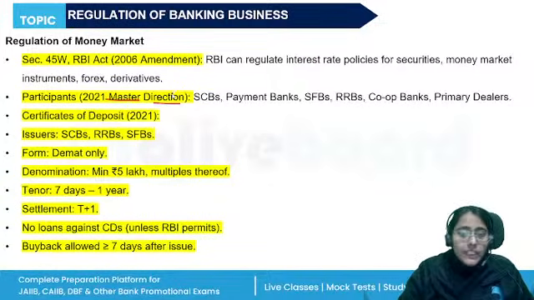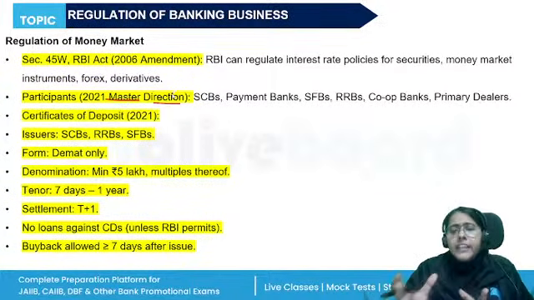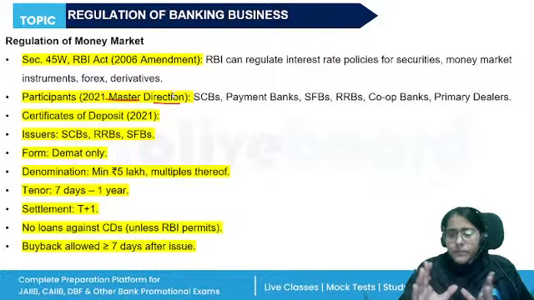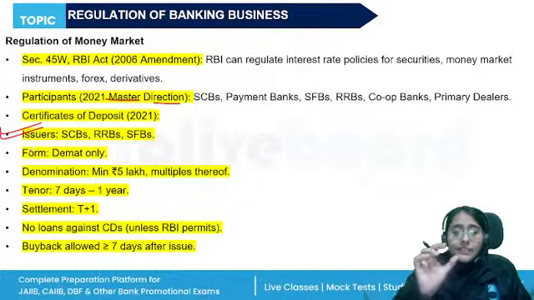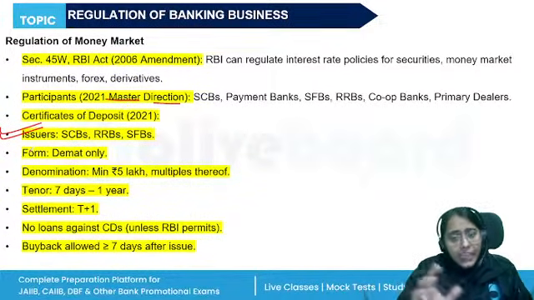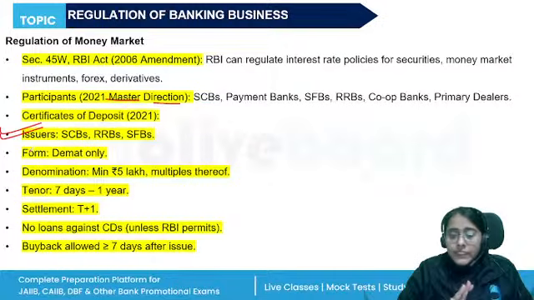Certificate of deposit. Who can issue the certificate of deposit? Scheduled commercial banks, RRBs, SFBs, and All India Financial Institutions. Right? They are allowed to issue the certificate of deposit in the dematerialized format, as a discounted instrument, and all persons resident in India are allowed to invest, right? They should be held with a depository.